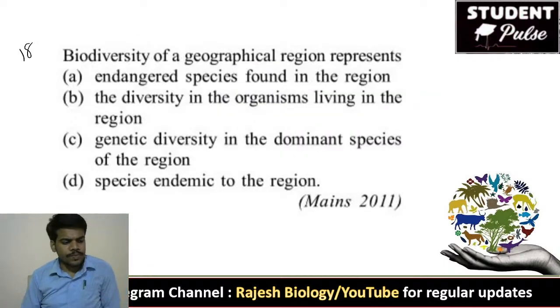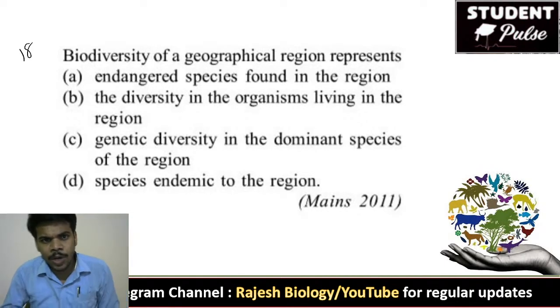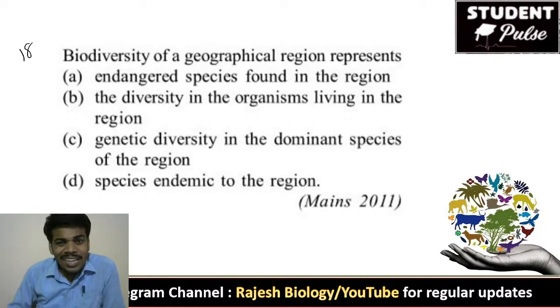18th question. Biodiversity of a geographical region represents endangered species found in the region, the diversity in the organisms living in the region, genetic diversity in the dominant species of the region, species endemic to the region.